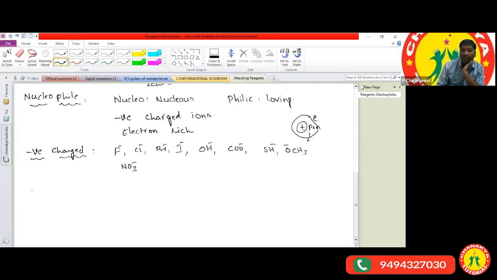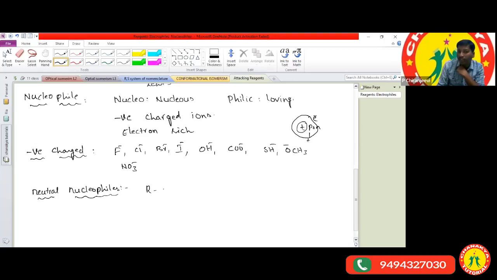And the second type, neutral nucleophiles. What are the examples of neutral nucleophiles? An example is the primary amine.